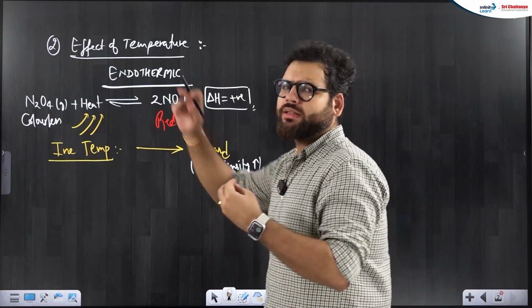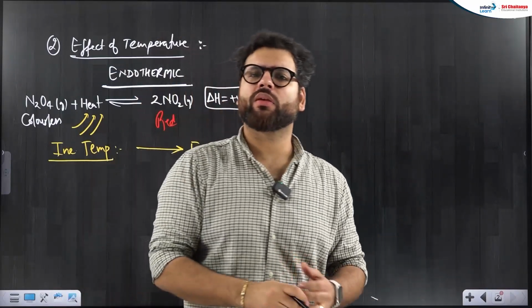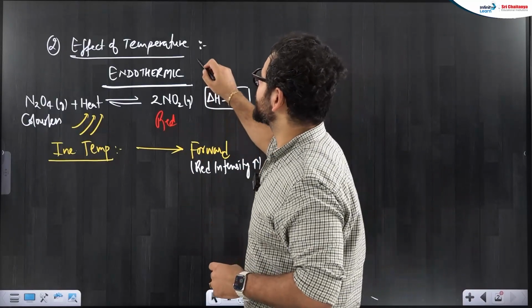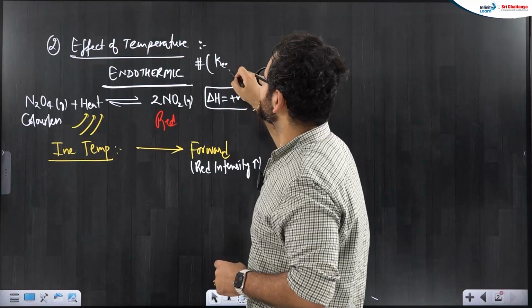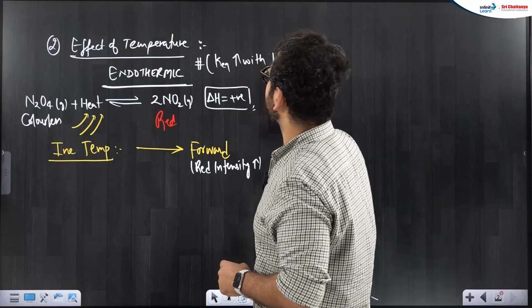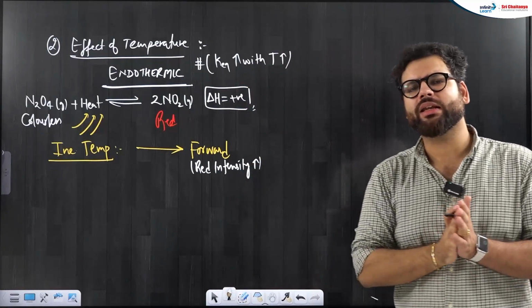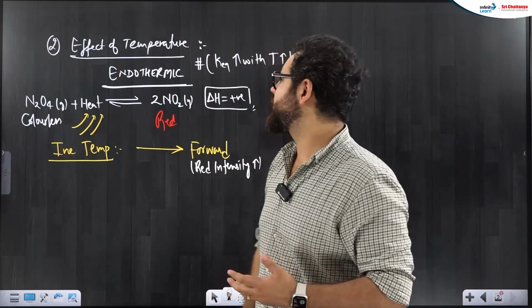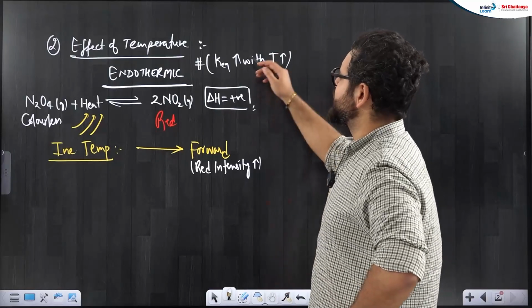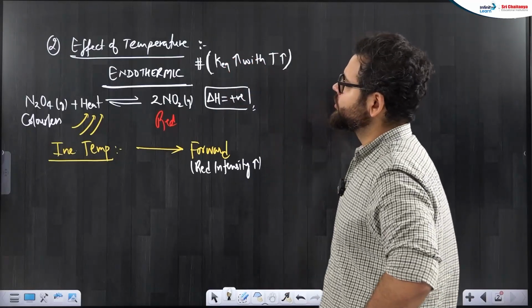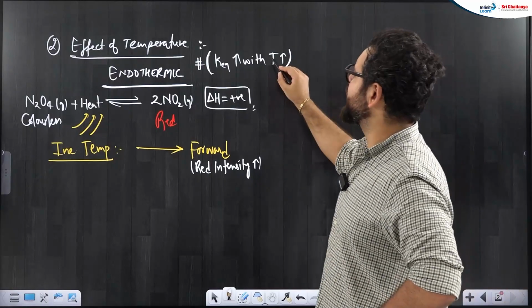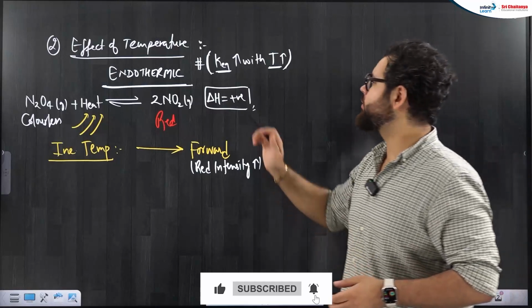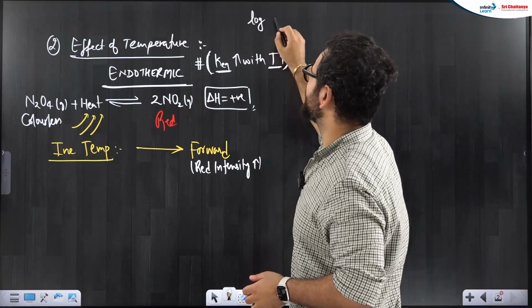Okay, now if you want to understand it mathematically, when you study the effect of temperature on the equilibrium constant, for endothermic reaction, equilibrium constant increases with the temperature increase. There is one formula behind it. If you want, you can remember that formula by looking at it in the NCERT. So when you increase the temperature, K equilibrium also increases. The formula looks like this. It's not required to learn this formula right now.